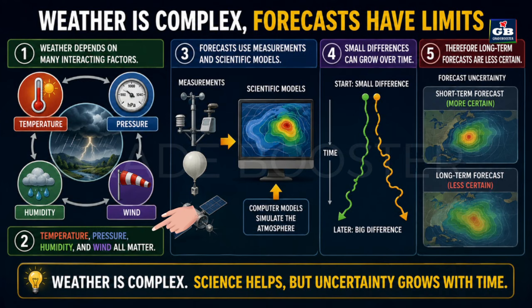Weather depends on many interacting factors. Temperature, pressure, humidity, and wind all matter. Forecasts use measurements and scientific models. Small differences can grow over time. Therefore, long-term forecasts are less certain.